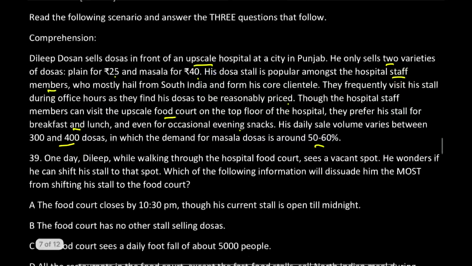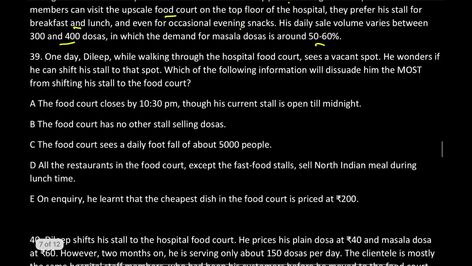Now we'll talk about the question itself. The question says, one day Dilip, while walking through the hospital food court, sees a vacant spot and wonders if he can shift his stall to that spot. Which of the following information will dissuade him the most from shifting his stall to the food court? Dissuading him means which option will help him believe that no, he should absolutely not do it. So in English, that means you don't have to purchase this space in the food court. Don't shift your stall from outside the hospital to inside the food court. Which option will most support this fact?